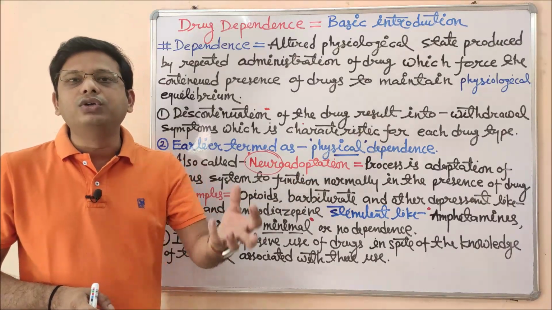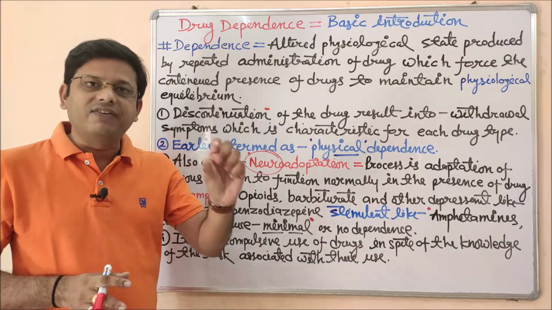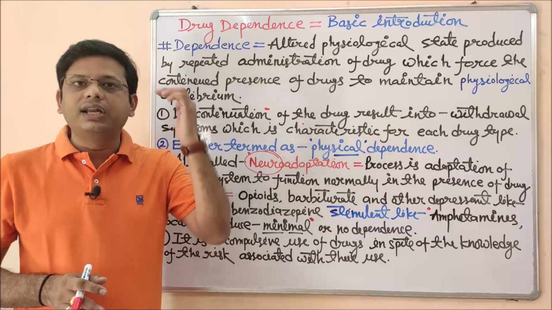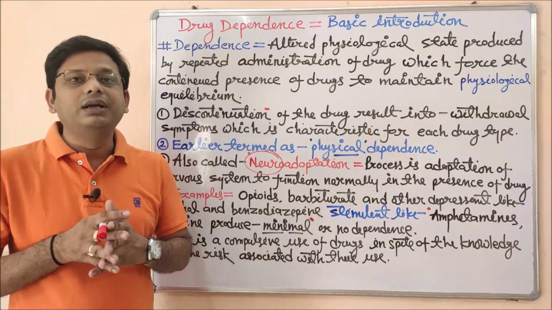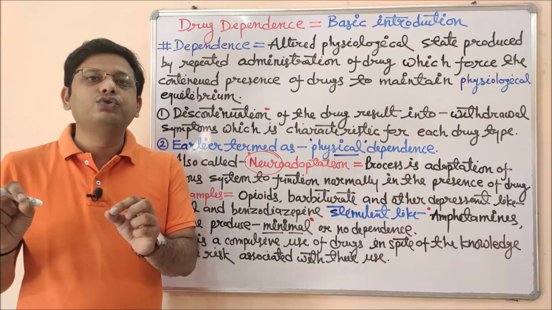I am not able to do work because I am addicted or I am dependent on some kind of drug. If I use the word addicted, that means psychologically I am addicted. If I am talking about dependence, that means I am physically dependent. So these are two basic terms which may confuse most of the time.